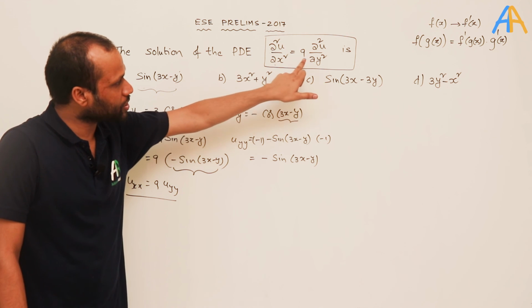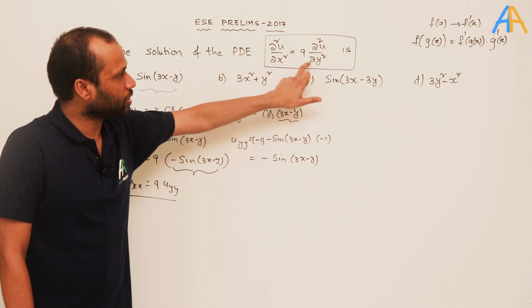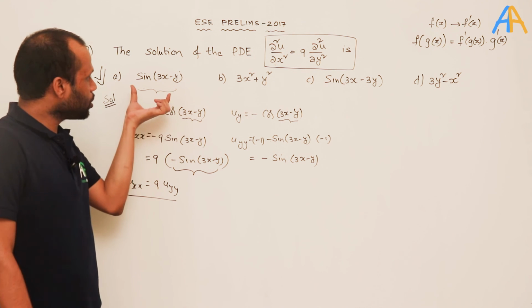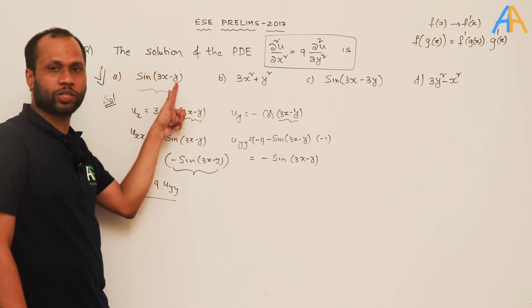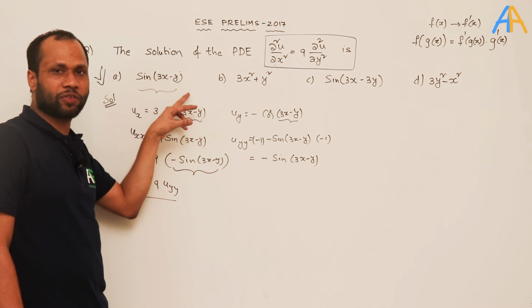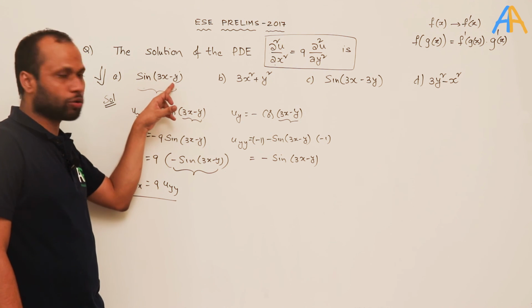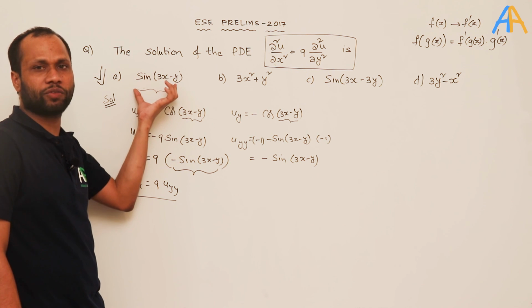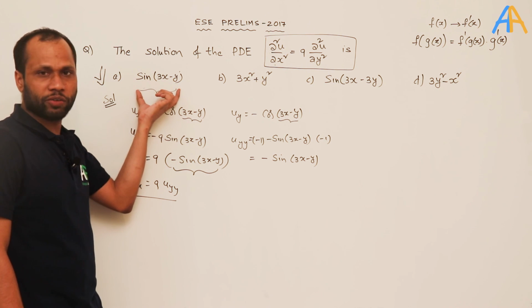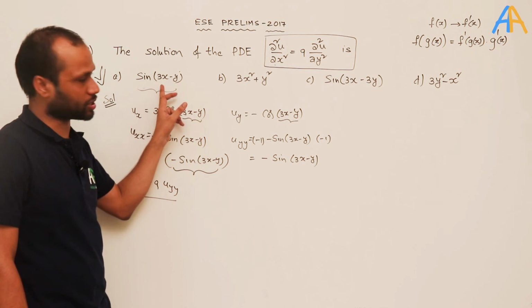Twice if you differentiate, there shall be a difference between uxx and uyy by 9. So this may possibly satisfy, because the x coefficient is 3 and the y coefficient is 1. So twice if you differentiate, the x coefficient will give 9 but the y coefficient will not, so there will be some difference between uxx and uyy.